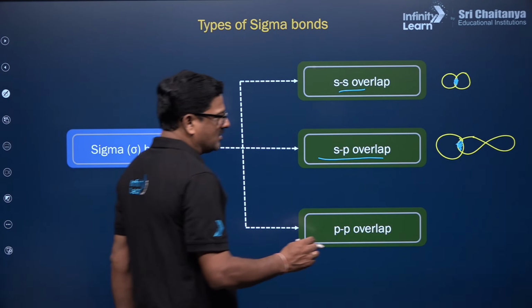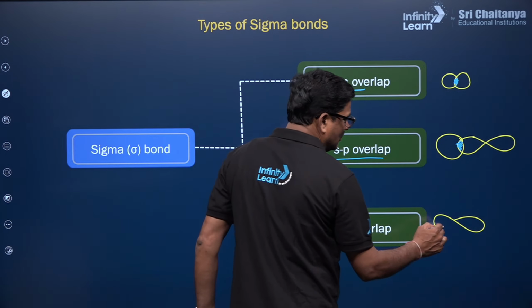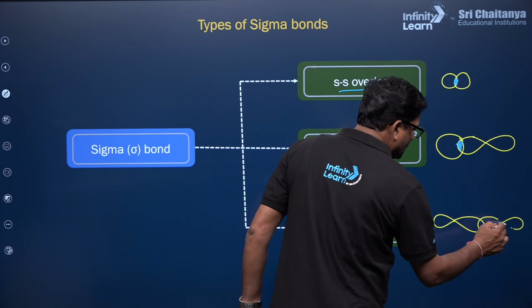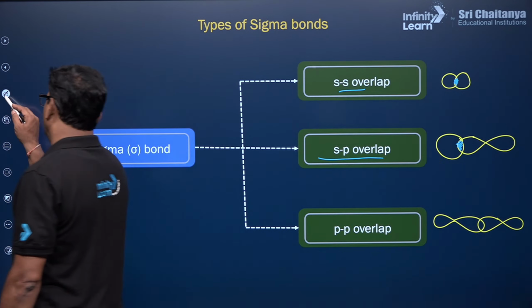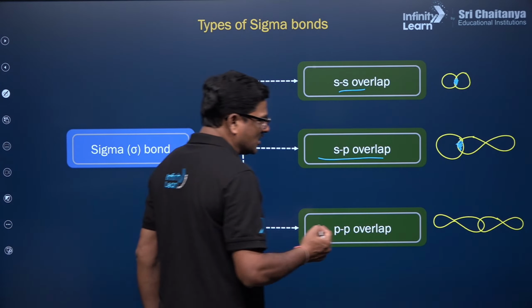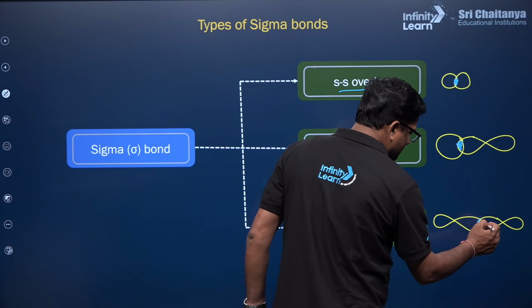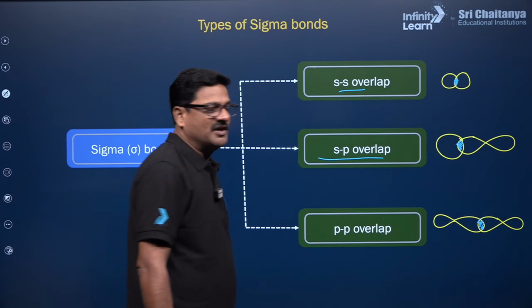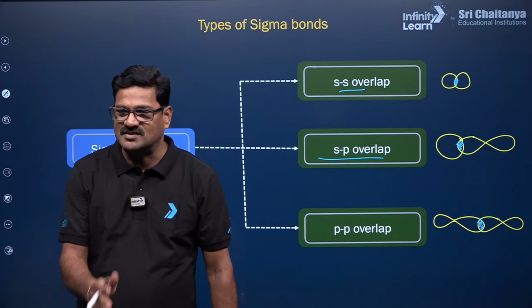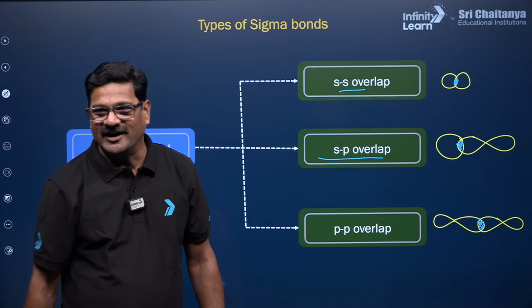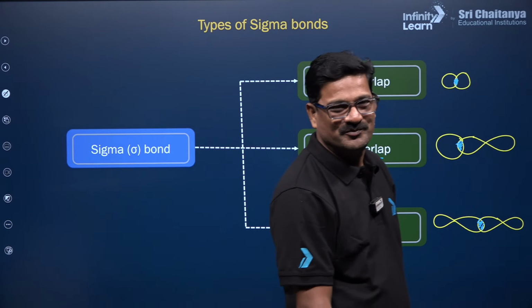You can see the p orbital here, and when the bond is formed by two p orbitals overlapping, it is more directional, so it is called pp overlapping. Understand? Any doubt, bachcho? Quickly.